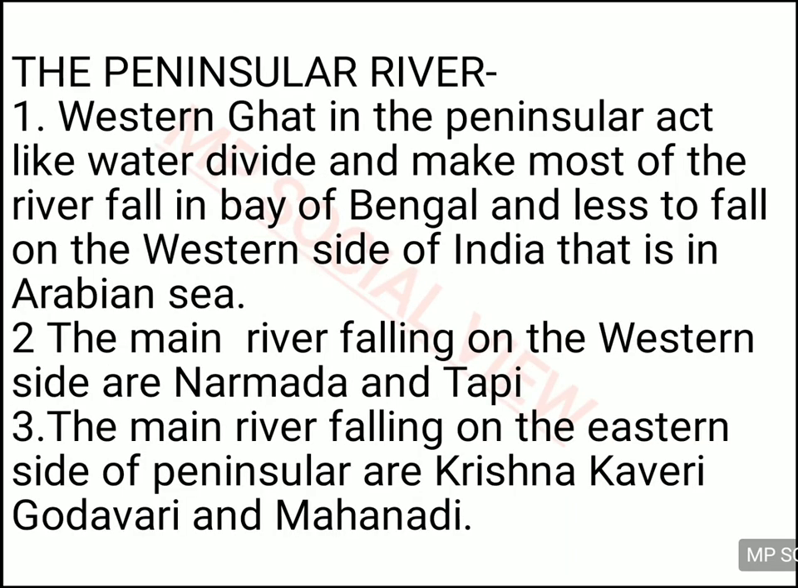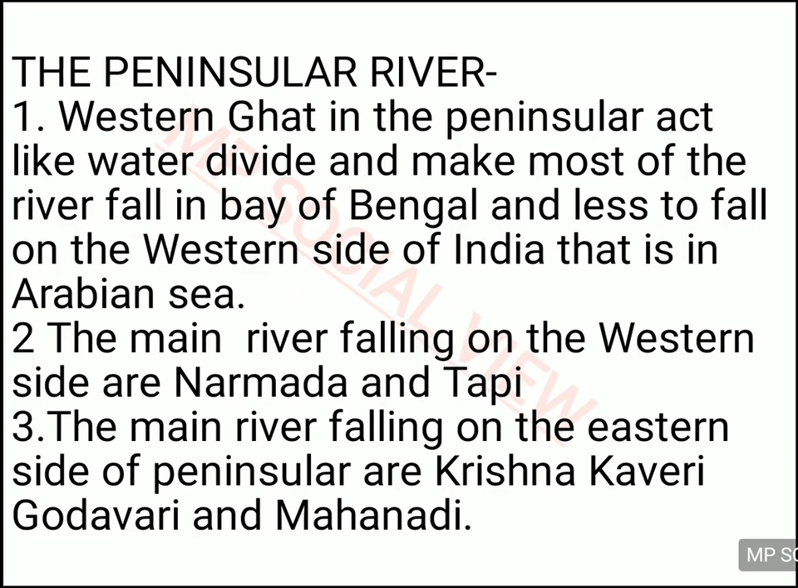Now we will read, after Himalayan rivers, we are going to see the peninsular rivers. So in the peninsular area, India has the Western Ghat, as you have seen in the last chapter. This Western Ghat is actually acting like a water divide in the peninsular part of India. In peninsular India, you can see most of the rivers are falling in the Bay of Bengal and very few rivers are falling in the Arabian Sea. It is because the Western Ghat is stopping them from going to the western side, and that's why most of the rivers are falling on the eastern side of India, that is in the Bay of Bengal.